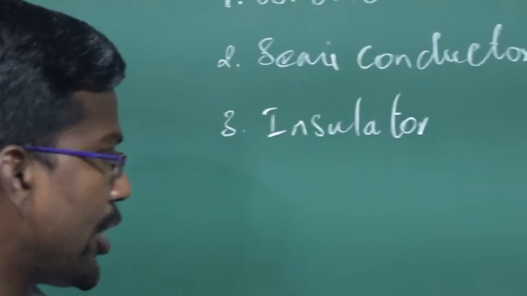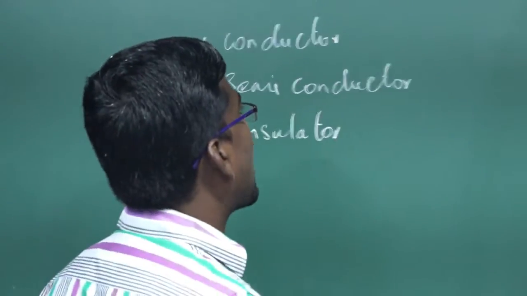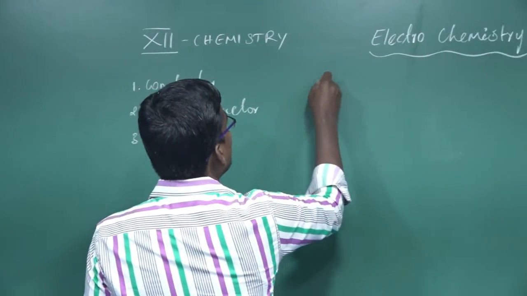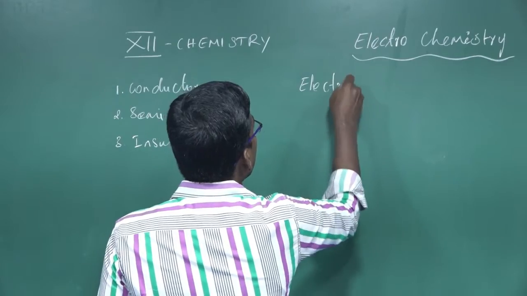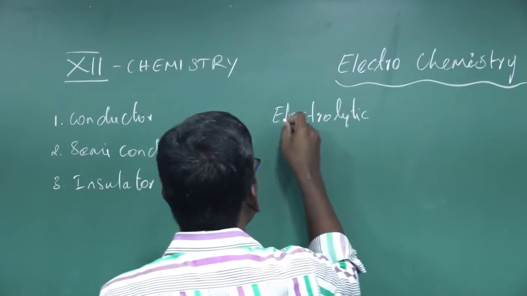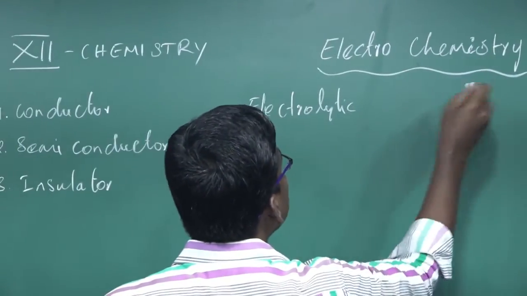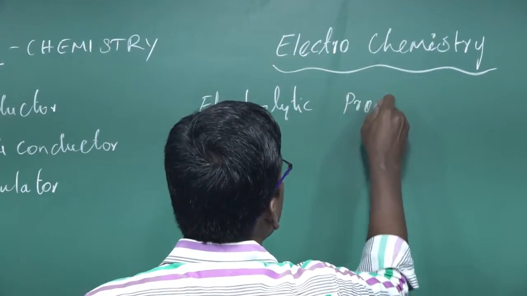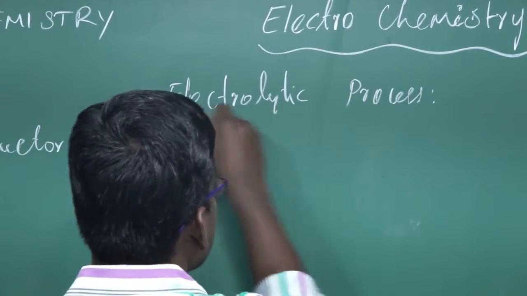Okay. Next we are going to discuss the electrolytic process and electrolytic solutions.